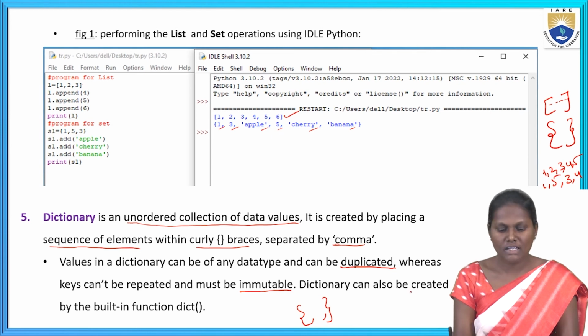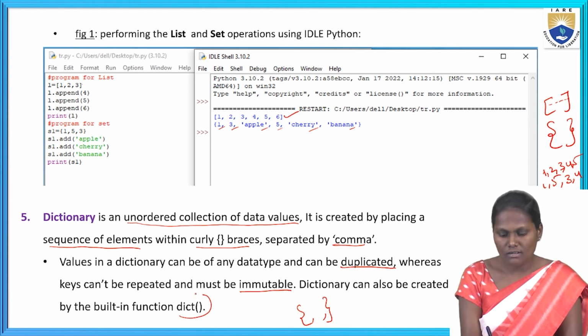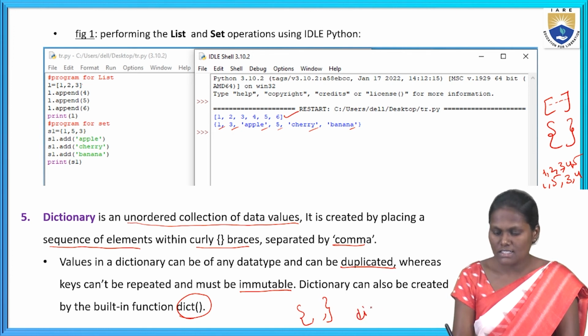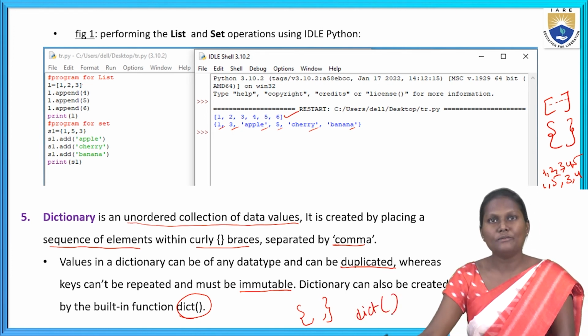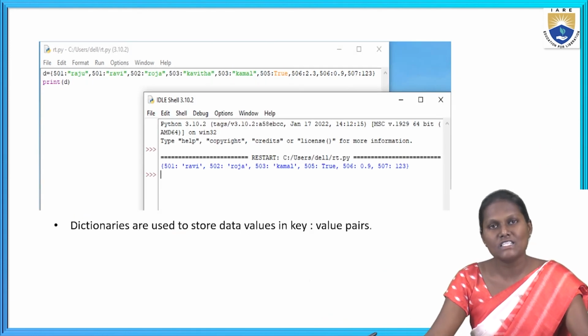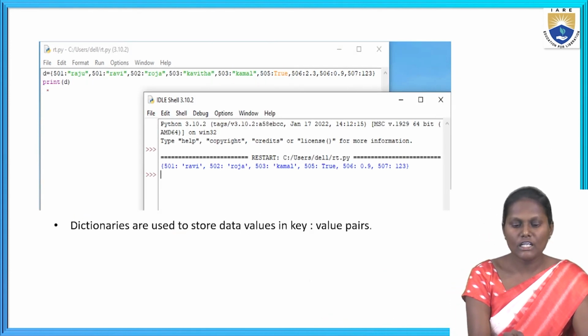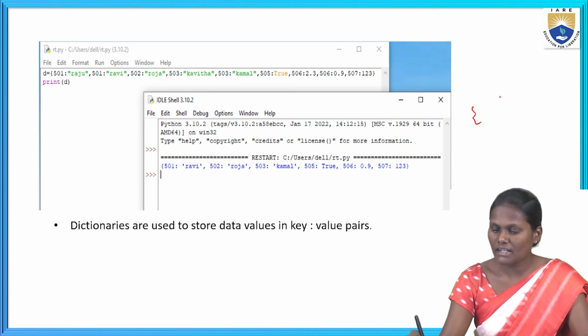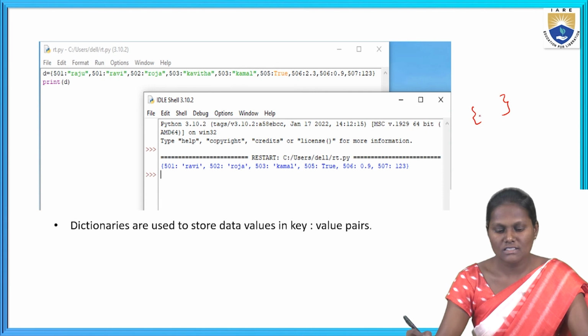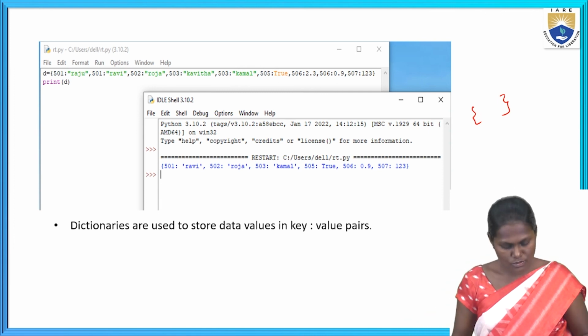Dictionary can also be created by the built-in function, dict. Okay, dict with curly braces. Next, here we can see the dictionary values. D equal to, I'm going to take curly braces. 501 is Raju.